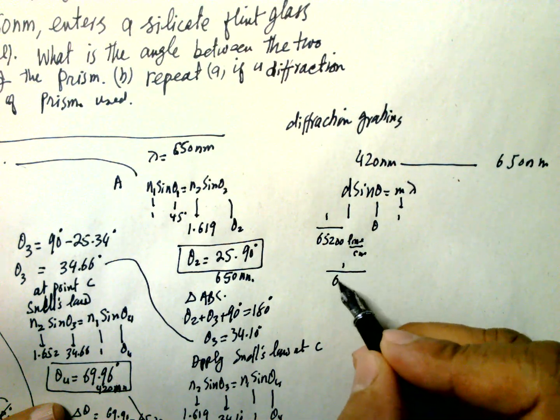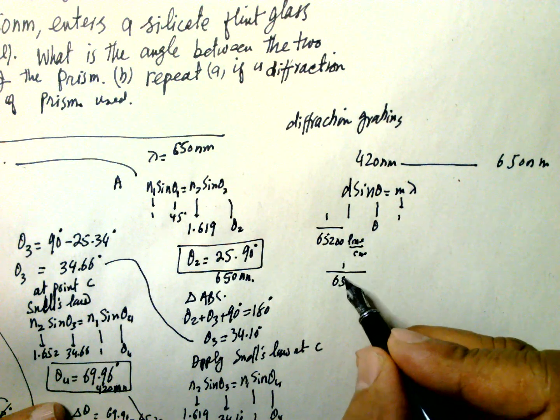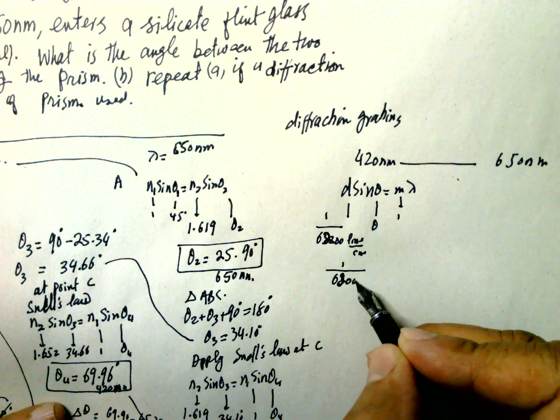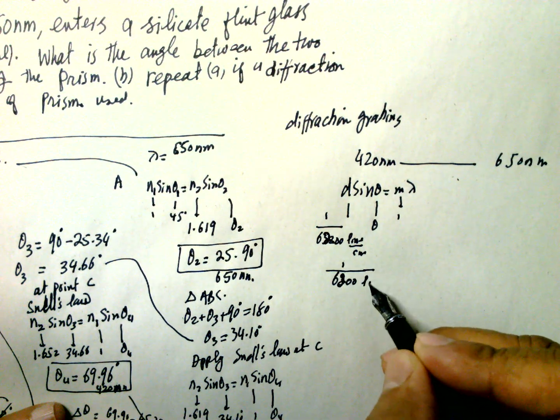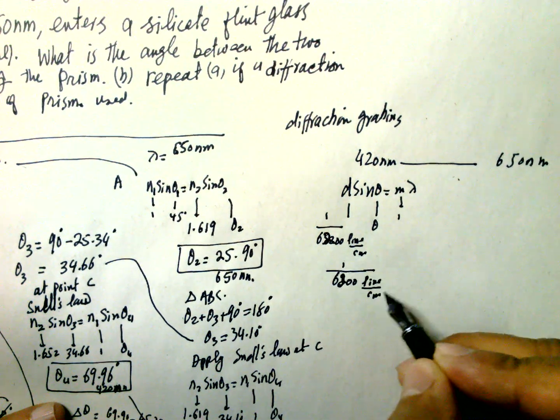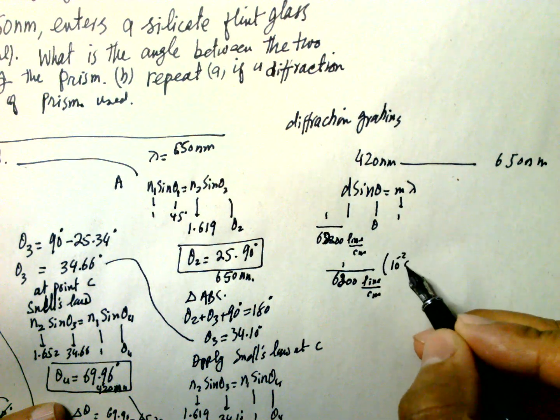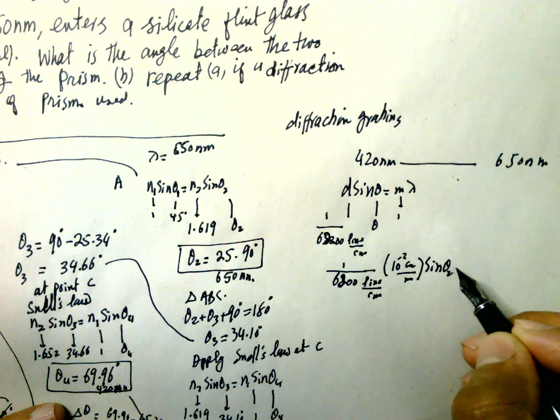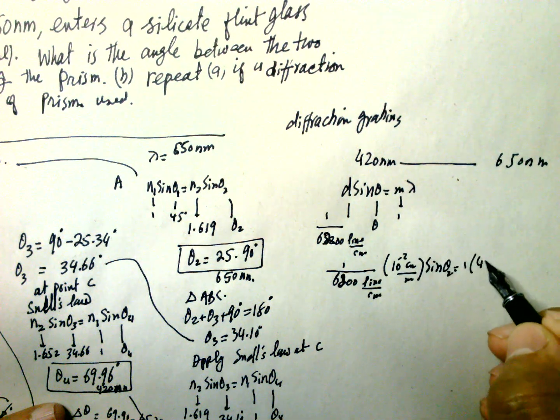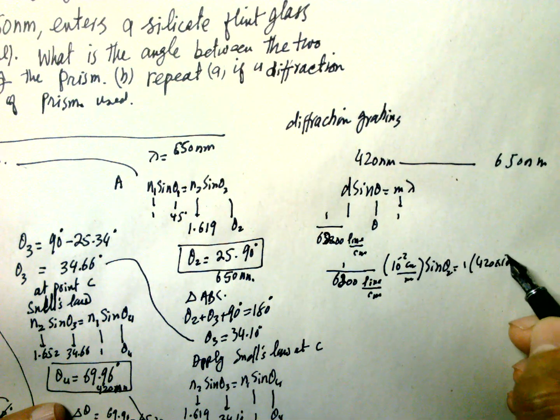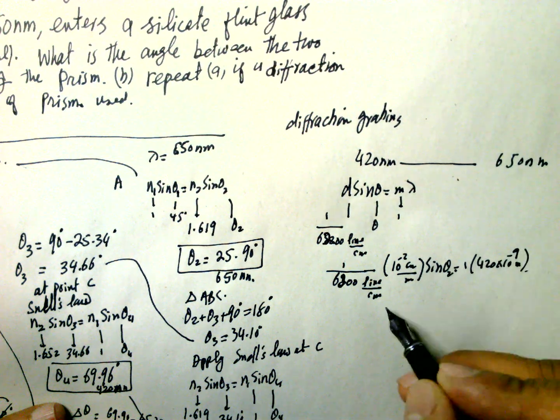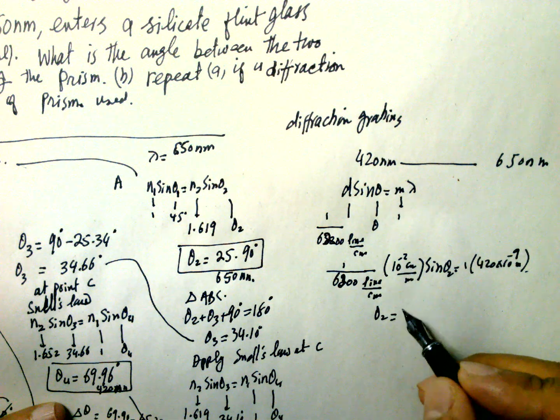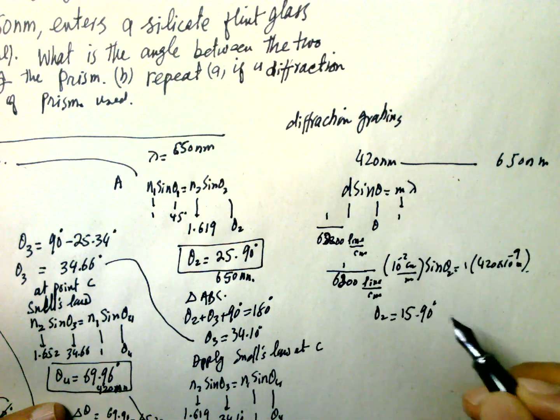So 1 over 6200 lines per centimeter times 10 to the power minus 2 centimeter per meter times sine of theta is equal to 1 times 420 times 10 to the power minus 9 meters. So from here theta 2 is equal to 15.90 degrees.